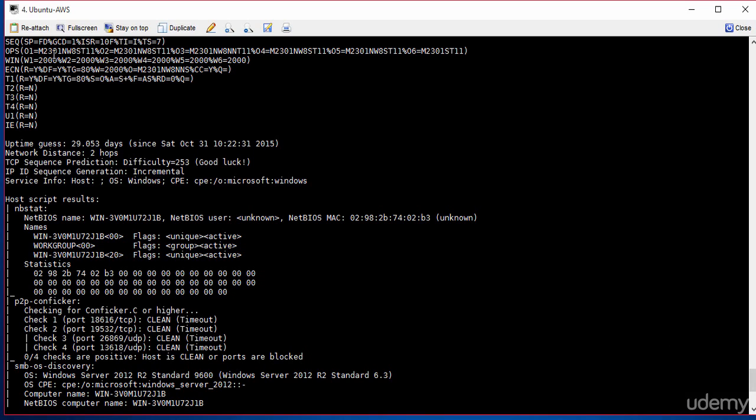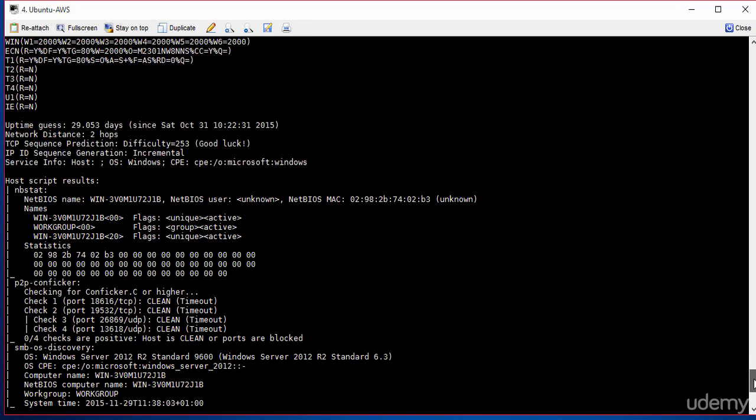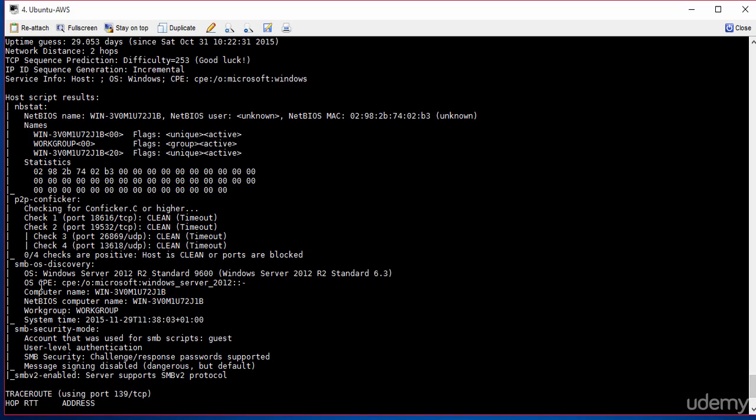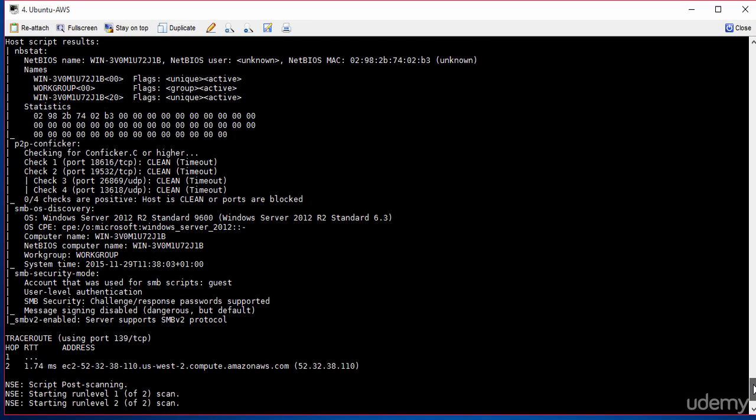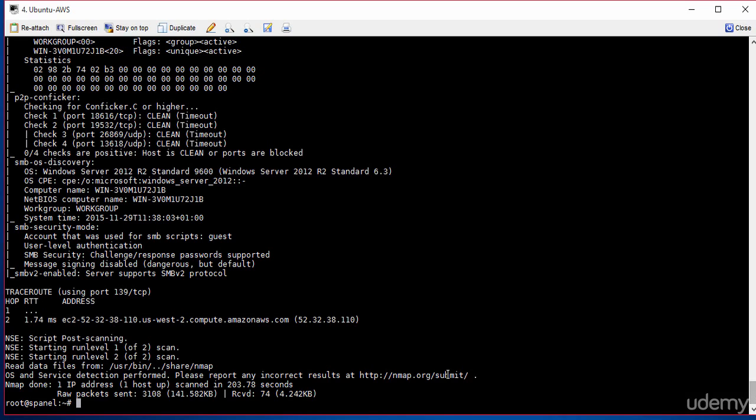Notice how it tells me it's a Windows machine. It's giving me a Microsoft machine. What else is it giving me? Let's have a look here. It's telling me IIS server for Windows Server 2012 with this particular standard release. So think about these vulnerabilities are available on the internet for this particular version. A hacker would then use this to go and scan for flaws or vulnerabilities with that particular release.